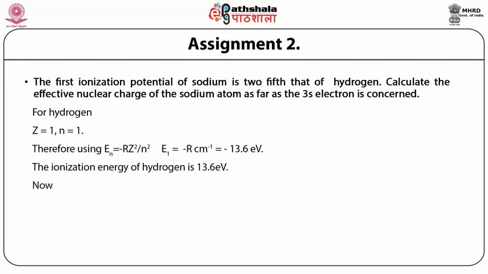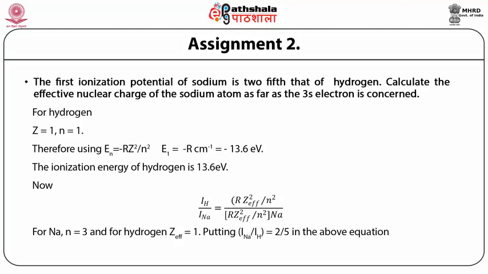Now we have been given that the first ionization potential of sodium is 2/5 of that of hydrogen. That means I_H/I_Na = (RZ²eff/n²) for hydrogen divided by (RZ²eff/n²) for sodium. For sodium, n is considered as 3, and for hydrogen, Z effective is taken as 1. So putting the value of I_Na/I_H = 2/5, we get the value of Z² effective as 1.897.